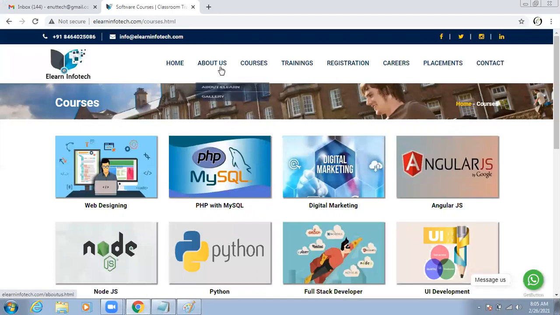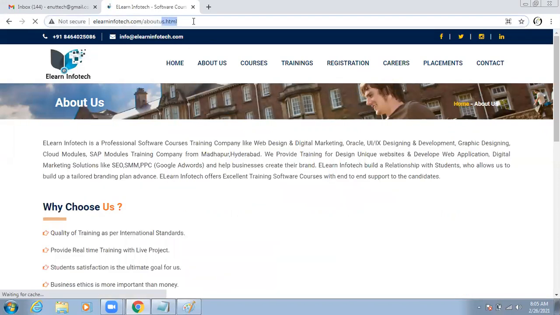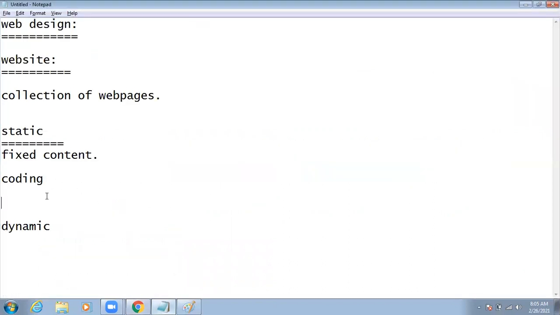See here we have the navigation elements. While clicking on any navigation element, it shows the extension is .html. You can observe here it shows the extension is .html. So whenever you observe the .html extension, we can easily identify that it is a static website. For old websites, the extension is .html or .htm. Whenever you observe .html or .htm, we can easily identify it as a static website.